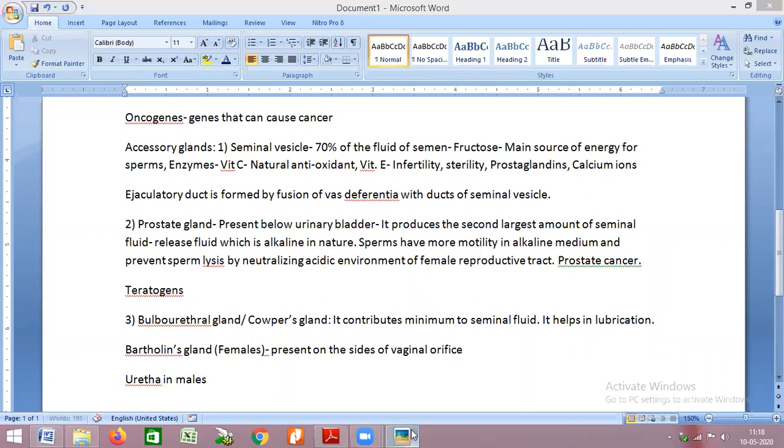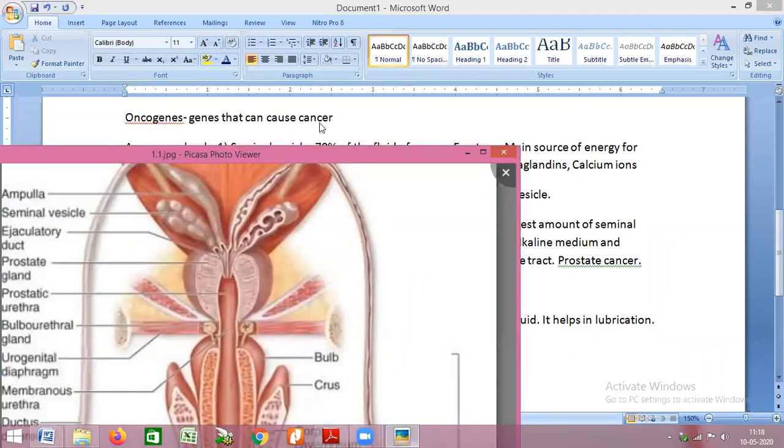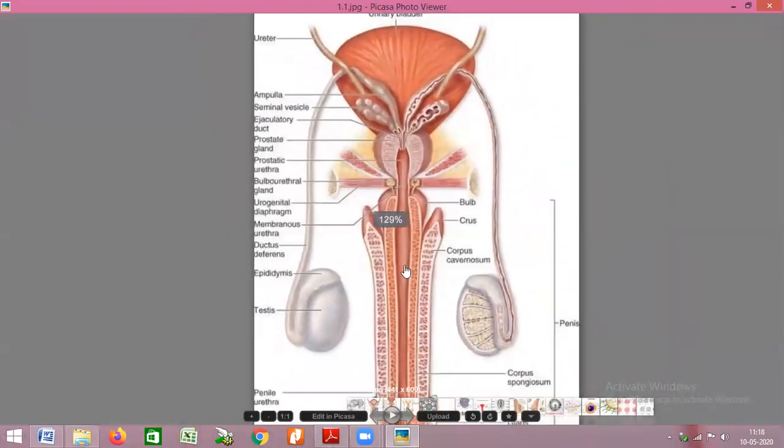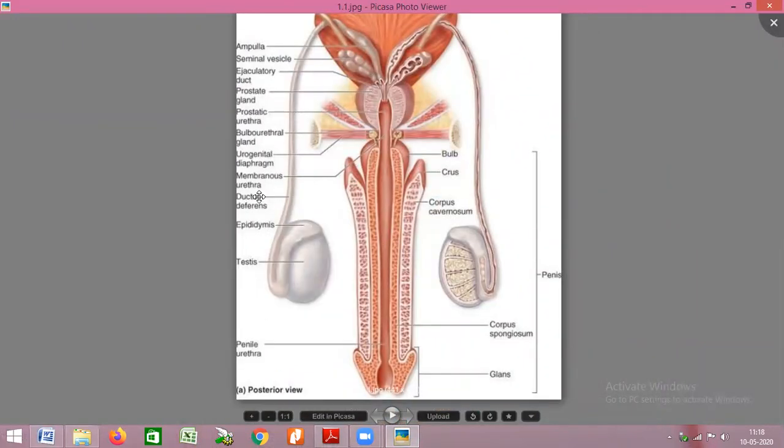Let us see the structure. See the 8th labeling. The central part, exactly at the center, one tube is there. This tube is called the urethra.